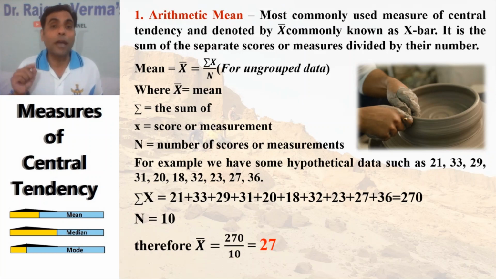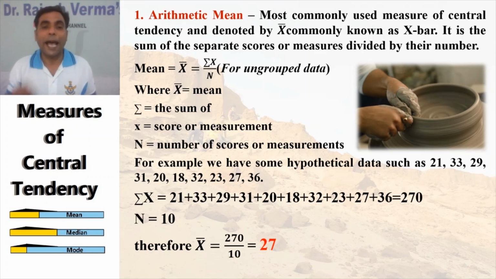They wrote small x. You know what x is? X is the score or measurement. N is the number. N stands for the number of scores or measurements. How many scores do we have?